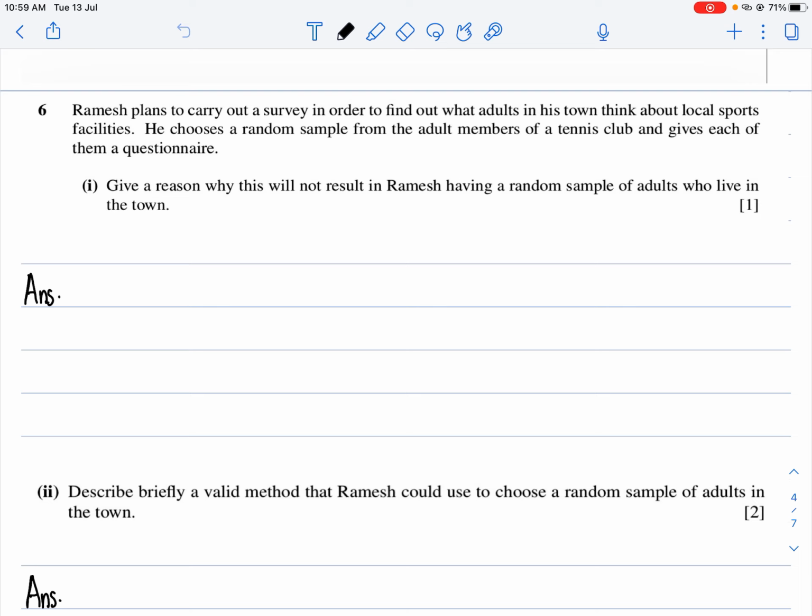So basically, you know that the test is biased, because he's going to a tennis club. It excludes people who don't like tennis, because obviously, if people are going to the tennis club, they like tennis.